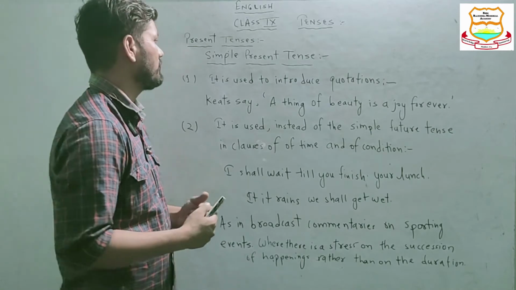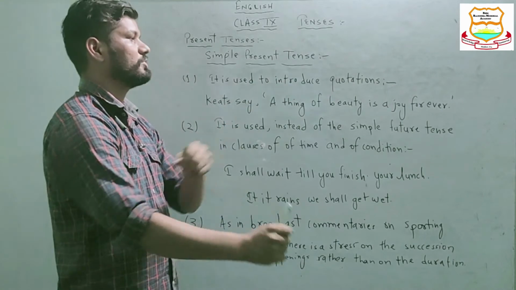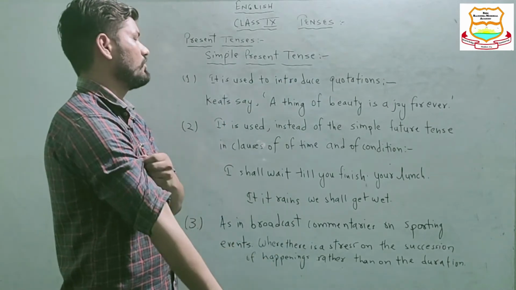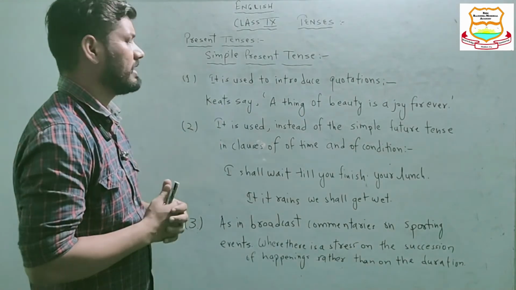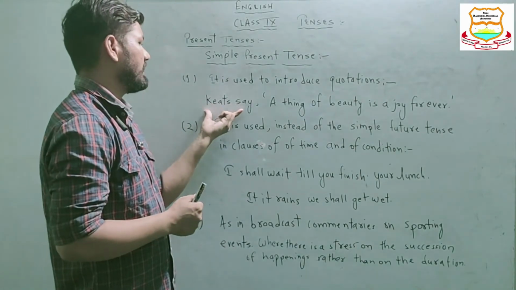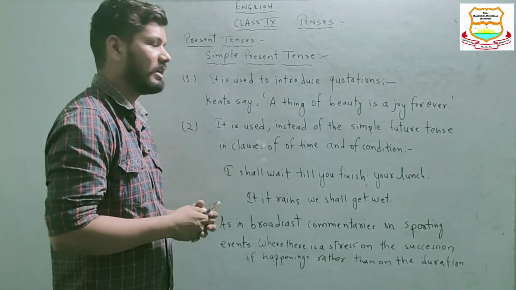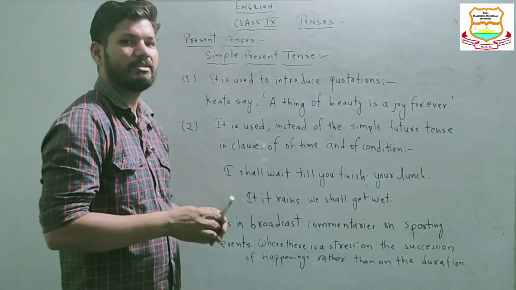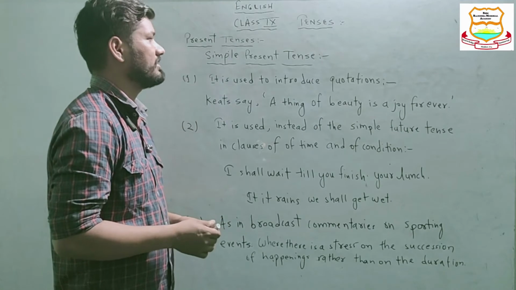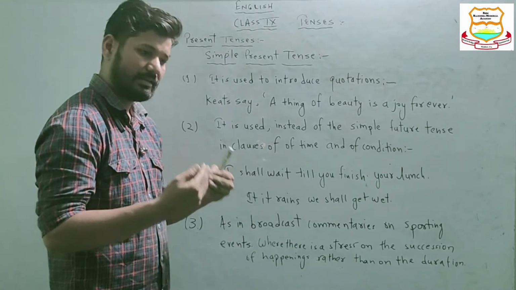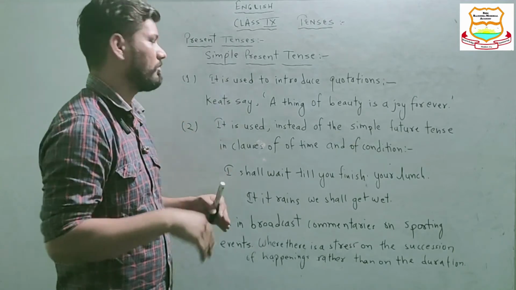Now, children, we will learn a few more uses of simple present tense. As you can see, it is used to introduce quotations. For example, take this one: Keats says a thing of beauty is a joy forever. Remember this sentence is in simple present tense, although Keats said it long before.